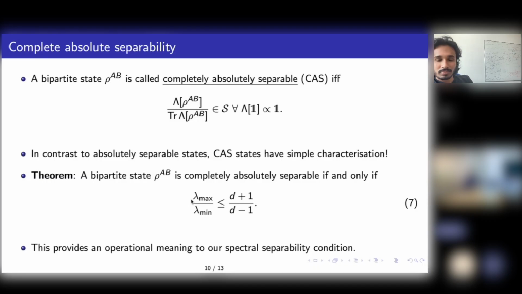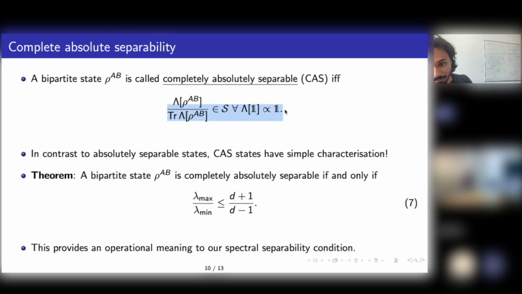So it looks like this completely absolutely separable set is a subset of the absolutely separable states, right? The first question is whether this set is convex and compact. Yes, it is convex and compact. Because if you have two states from which you cannot generate entanglement, it just follows from this equation.